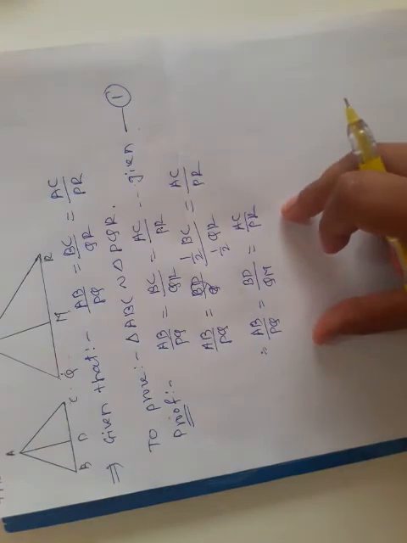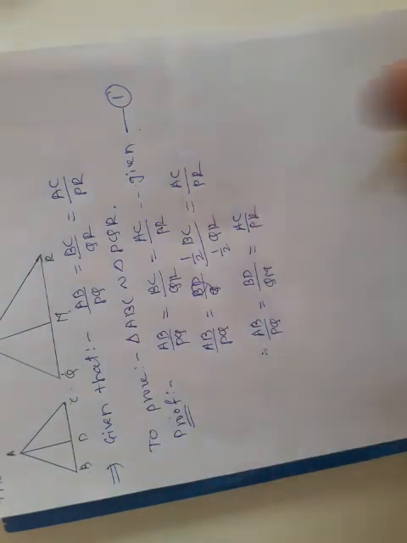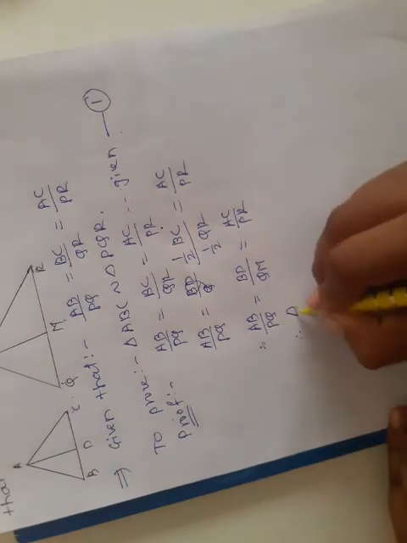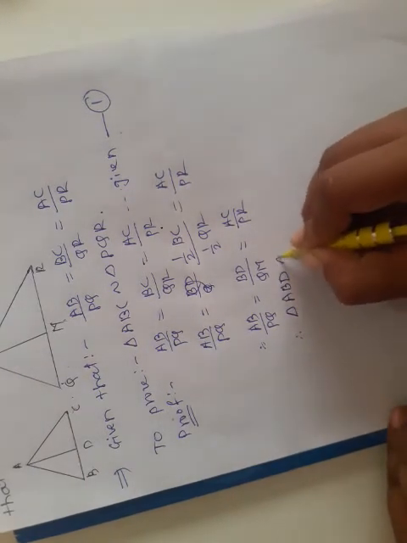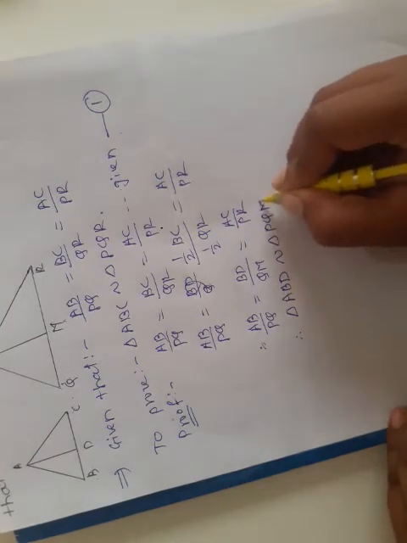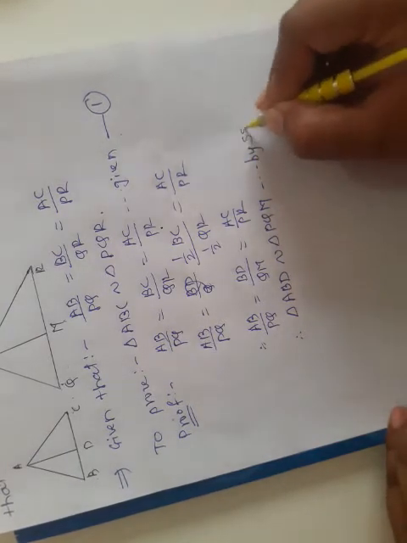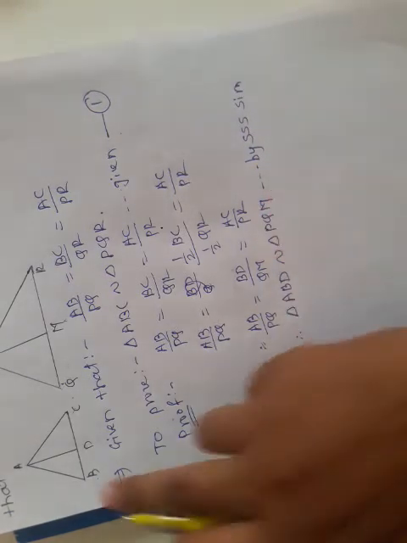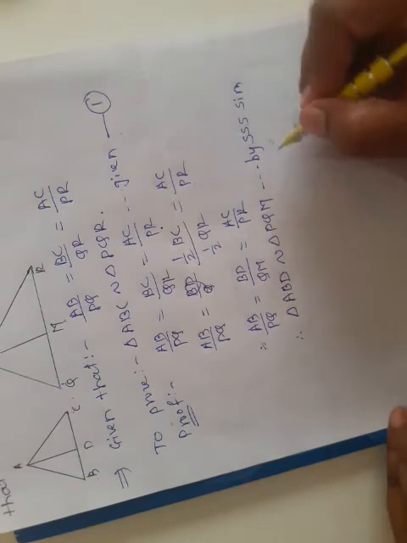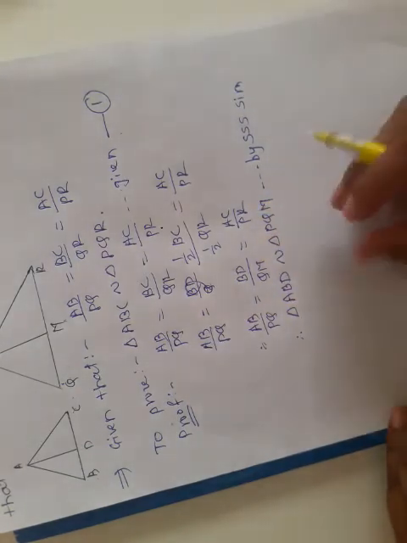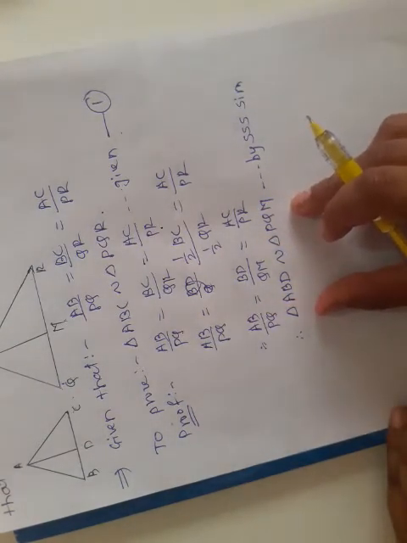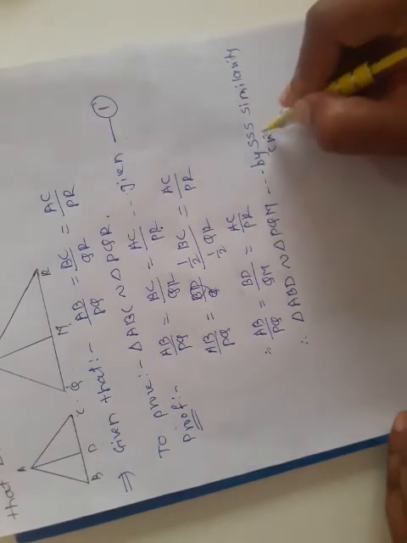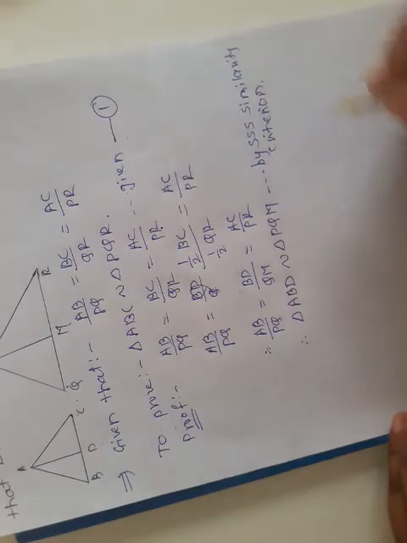Therefore triangle ABD is similar to triangle PQM by SSS similarity criterion, because we have taken the ratios of all three sides.